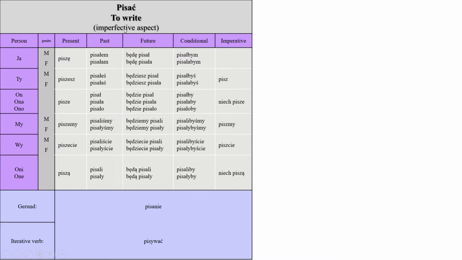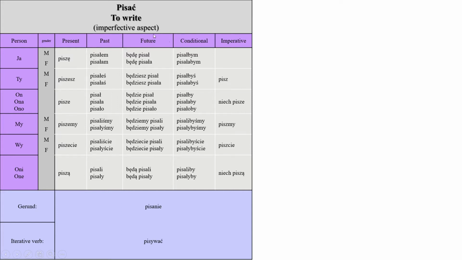However, as always, when you go to the past, it's a lot simpler. All you have to do is remove the ending and then put the past form. So pisałem, pisałeś, pisał, pisaliśmy, pisaliście, pisali, pisały, and pisałyście in the feminine form. So you know the drill.